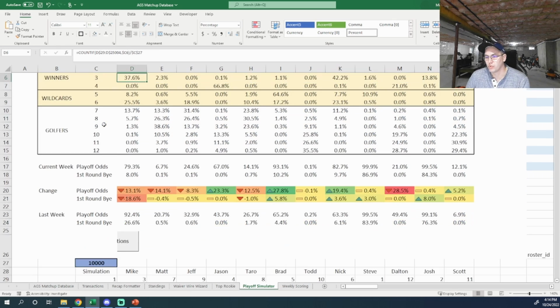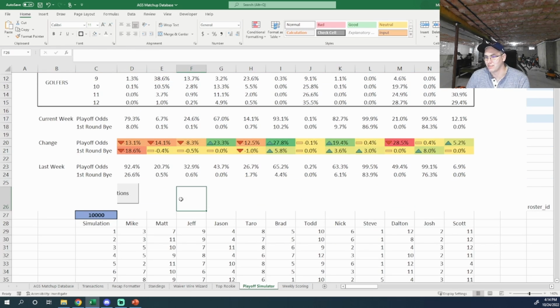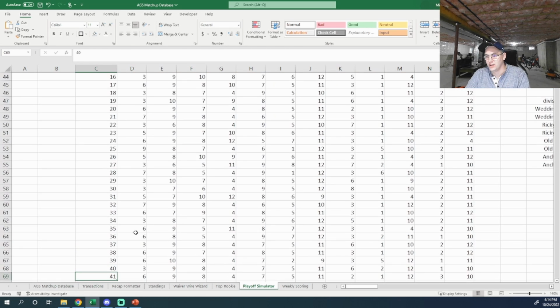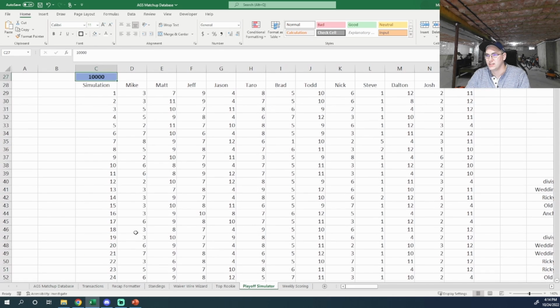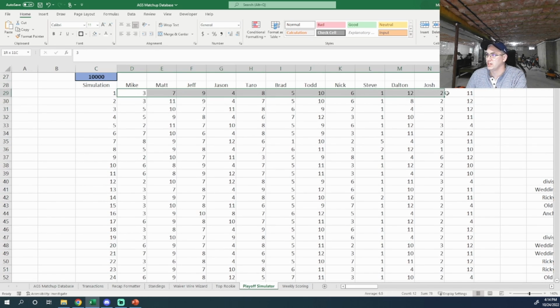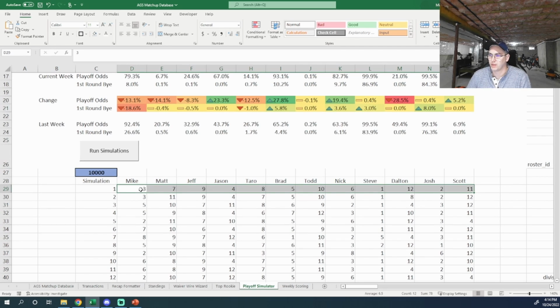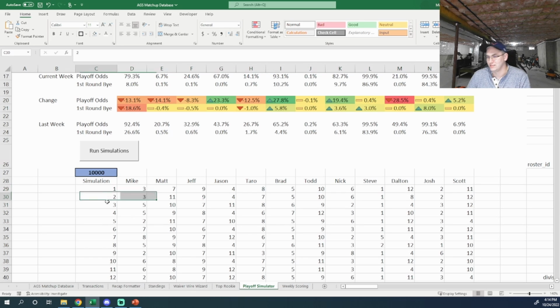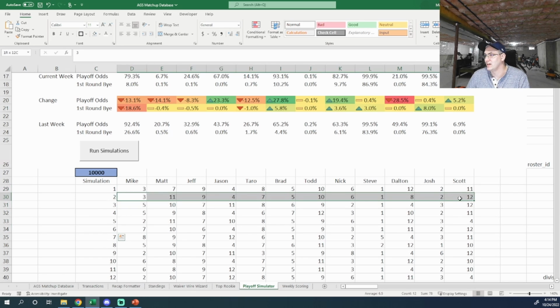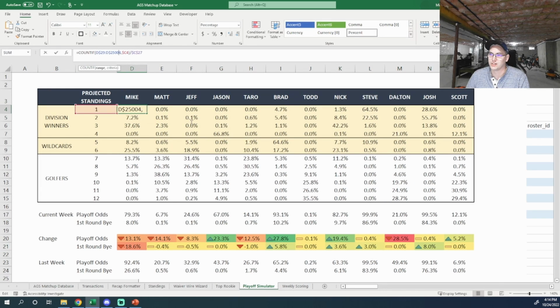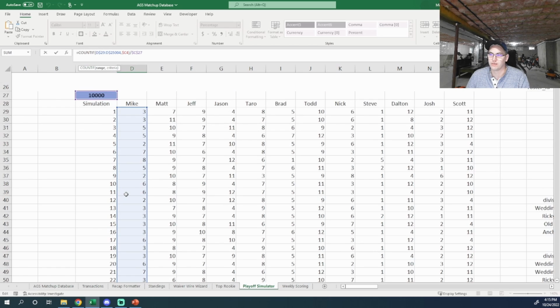I've mentioned before that I have simulations that I run. I do have 10,000 simulations here. I'll just scroll through real quick. Scroll to the bottom. You can see there's 10,000 rows here. And I've taken record of what place each person is coming in for that simulation. I'll show you how the simulations work in a second. But basically, I've run it 10,000 times, I save what place each person was in, and then I calculate the percentage of the time that you were in, let's say, first place. It comes down here and it counts that for me.